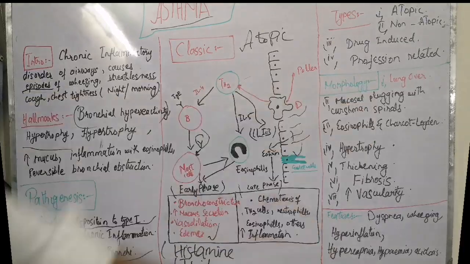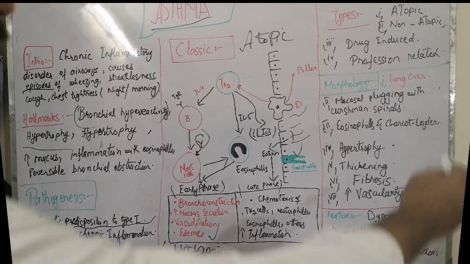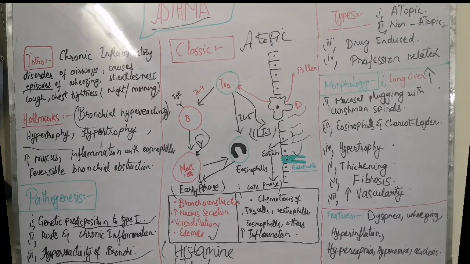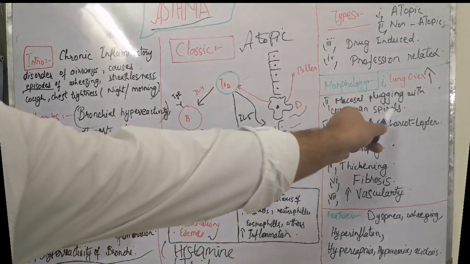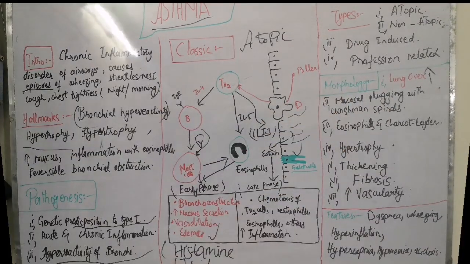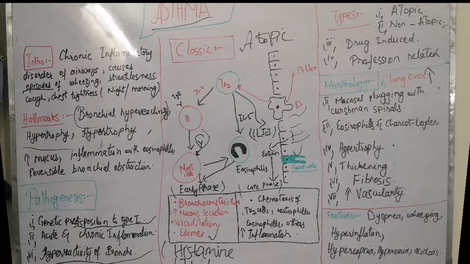Then we come to the morphology. In the morphology, there is entrapment of air inside the lungs and it leads to overinflation of the lungs. Second one is mucosal plugging with the Curschmann spirals. What are these Curschmann spirals? These are the epithelial casts that shed into the mucus that plugs the bronchi and bronchioles.